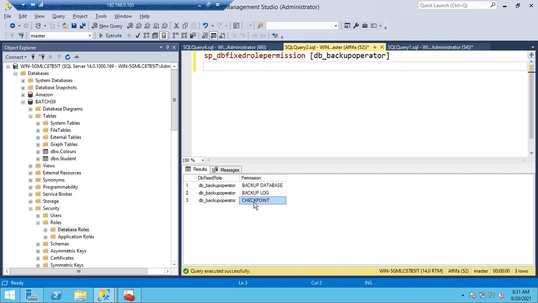To store the data permanently, the data should move to the data file. If the data is there in the log file, what is the risk? There is no guarantee for your data. The log file is not going to save your data permanently. It is a temporary storage area. So the data has to be transferred from the log file to the data file.